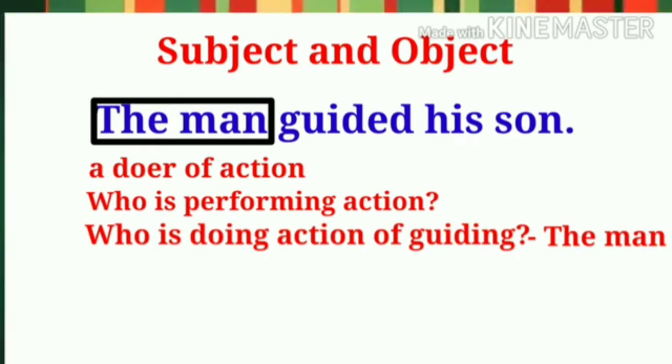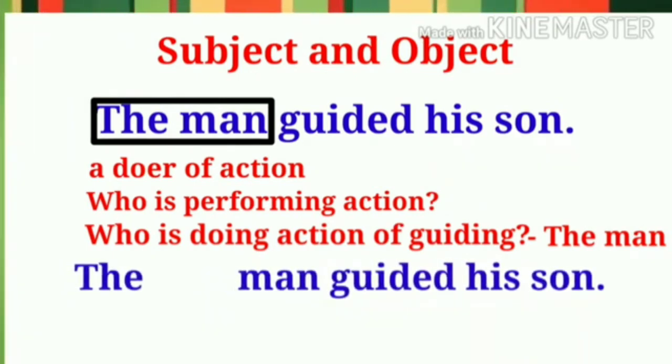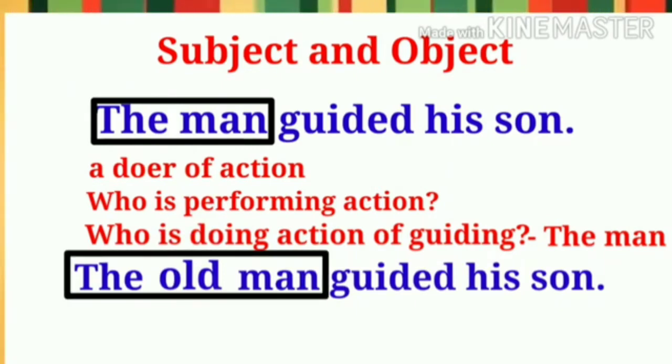The subject may contain more than one words. It can be said that words related to the doer of action are the part of subject. Let us see this sentence. If I add a word old before a man, then we will have the subject the old man. Okay?